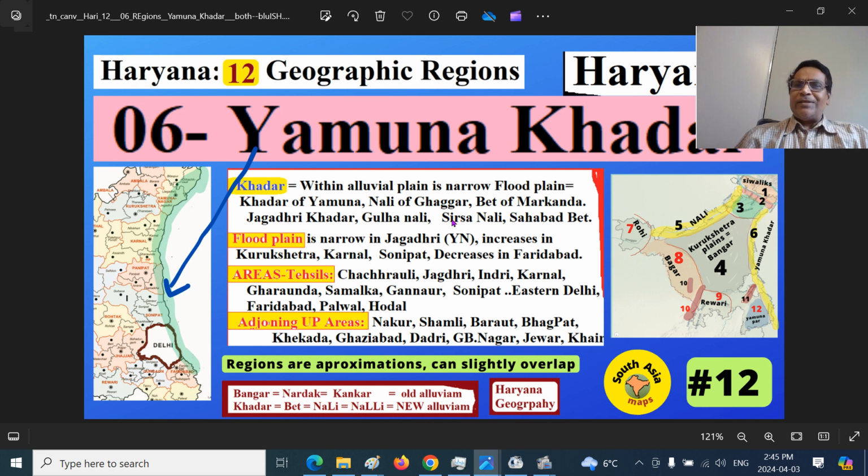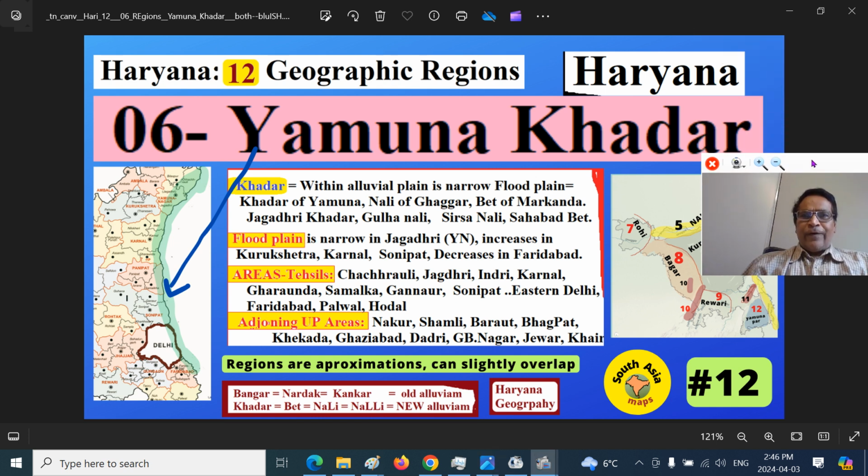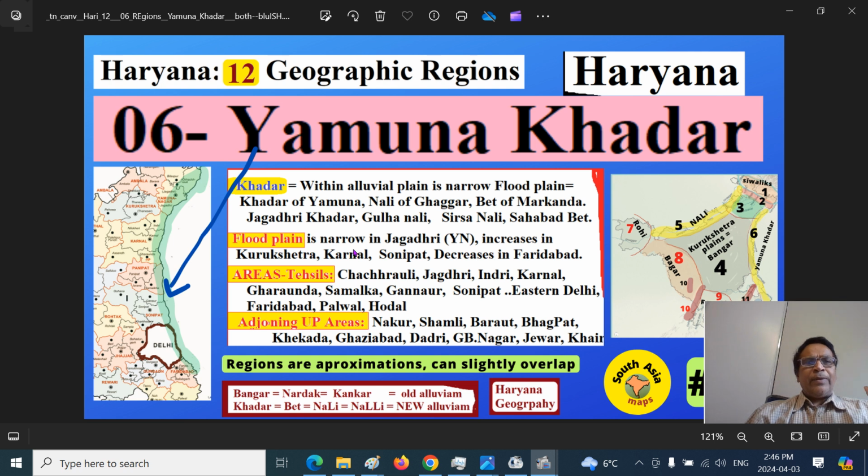Then Sirsa Nali in the Sirsa district. Shahabad, south of Ambala, is a Bet in the Markanda river floodplain. See, this is Jagadhri, east of Ambala, south of the Shivalik Mountains. These Khadar floodplains are very narrow at Jagadhri. They widen as the river flows down through the Kurukshetra region, Karnal, Panipat, Sonipat, and goes to Delhi, and they narrow down again in Faridabad. That means they are narrow in Faridabad in the south and narrow in Jagadhri in the north.